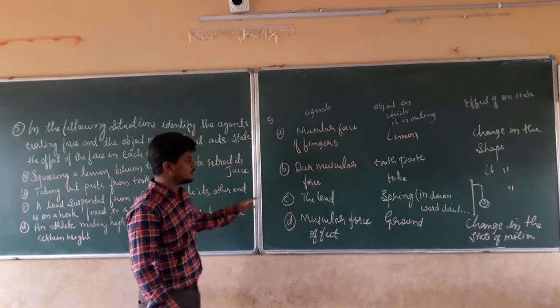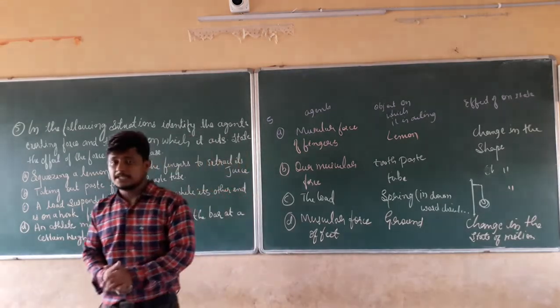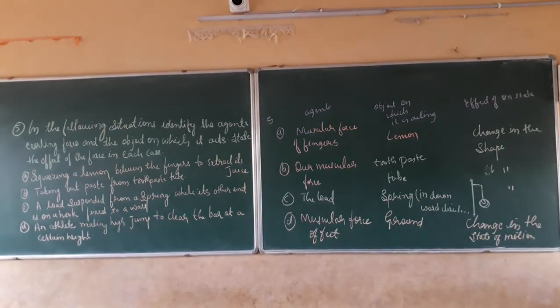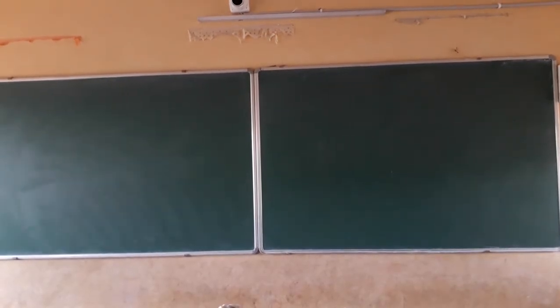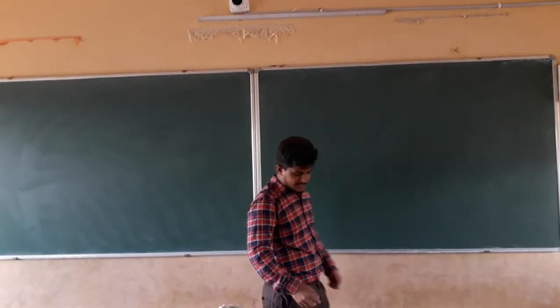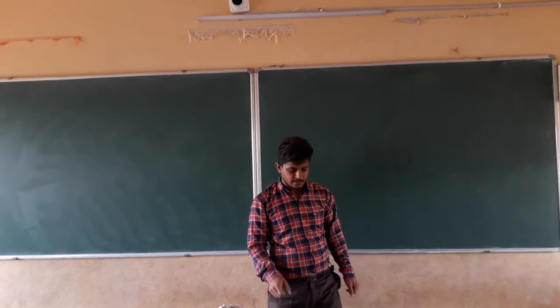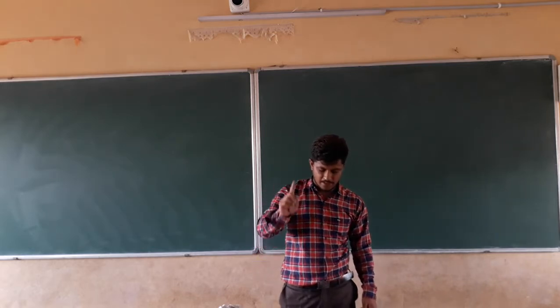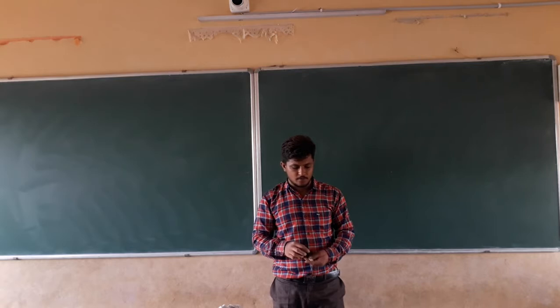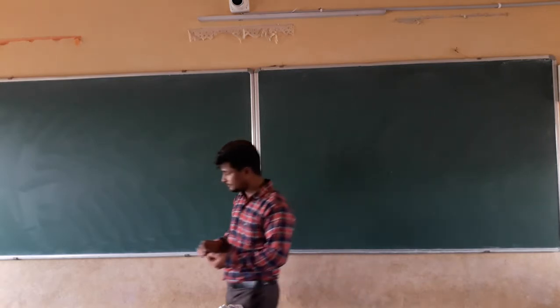This is all about the fifth question. Next we are going to see the sixth question. That is nothing but a blacksmith hammers a hot piece of iron while making a tool. How does the force due to hammering affect the piece of iron?